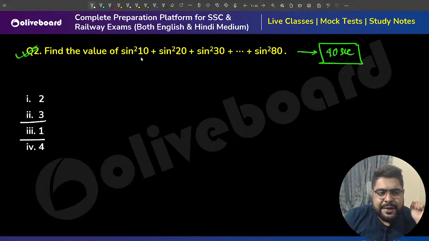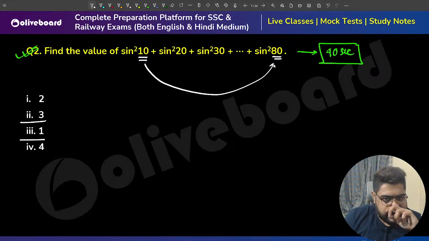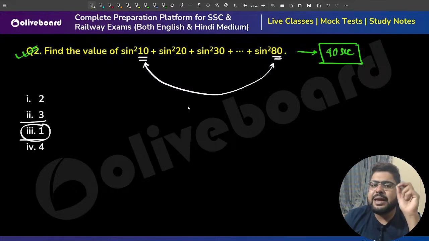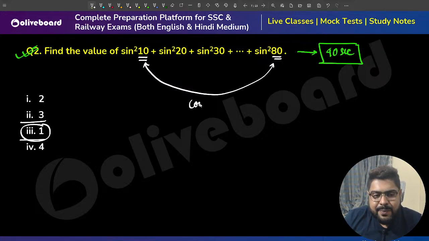Whenever I am seeing 10 and 18, I am getting that this is a complementary angle. Option 3, okay. I am getting the feeling this is not multiplication. I am getting the feeling this is a complementary angle.